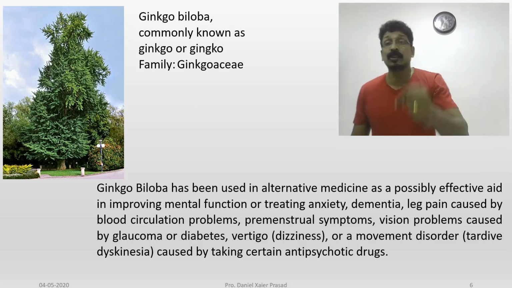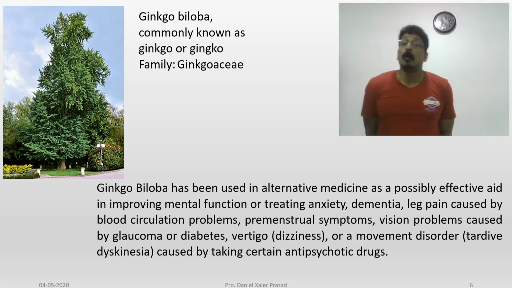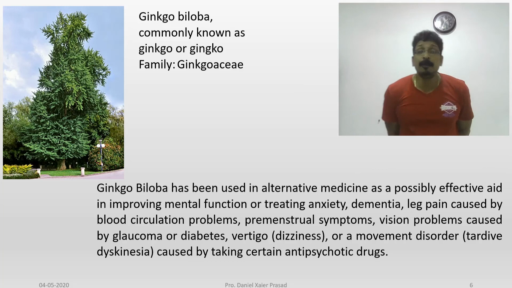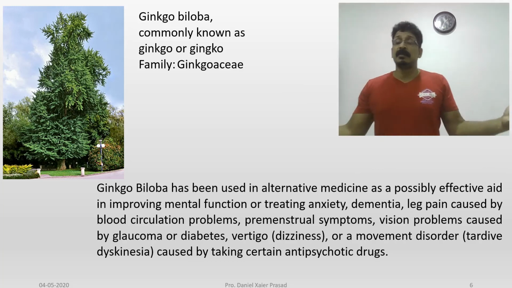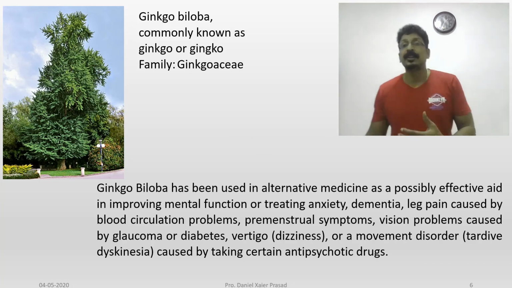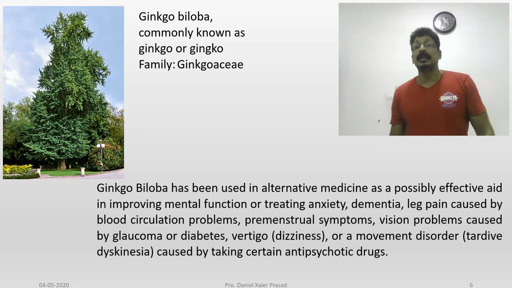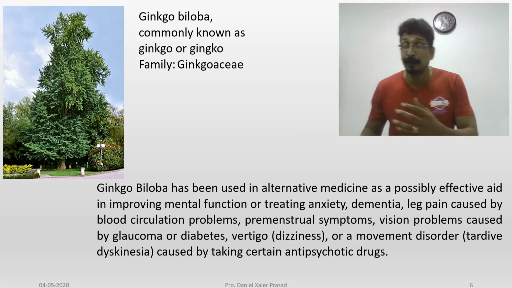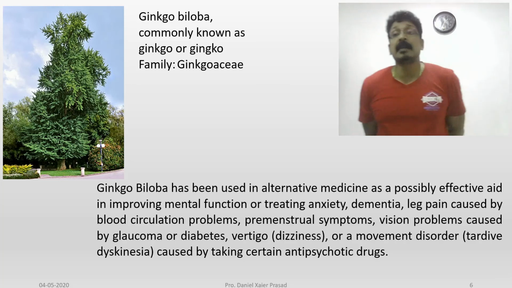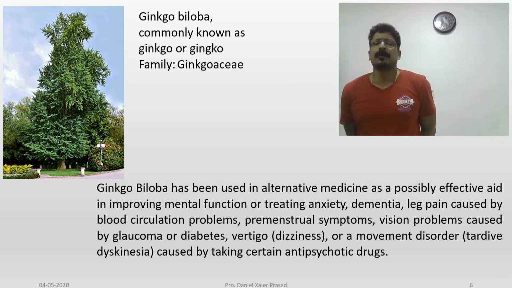This also can be used for premenstrual symptoms. Just now we discussed premenstrual symptoms, which usually happen in young females, with various symptoms like disturbance of mind, getting irritated, depression and softening of the breast. All of these happen in the starting stage of their menstrual cycle. In that case they can go for this type of herbal treatment to get completely clear. They will be relieved from this type of tension.